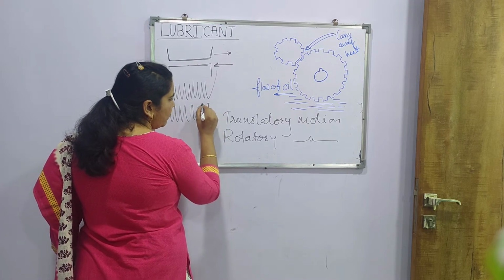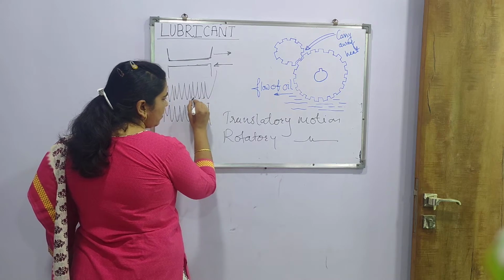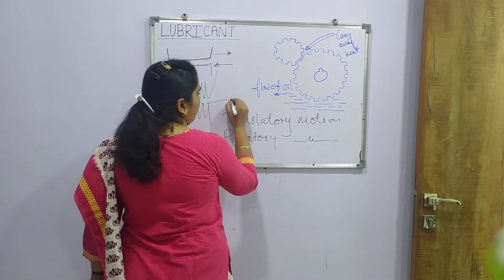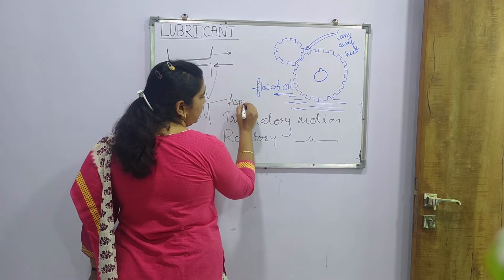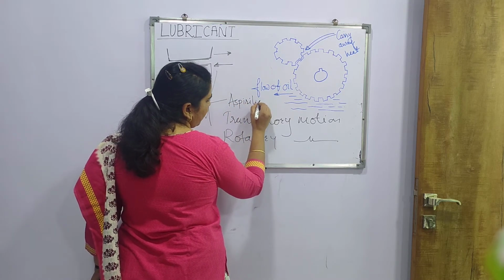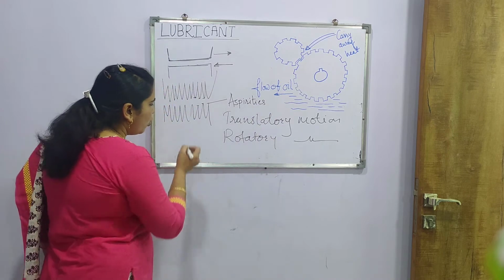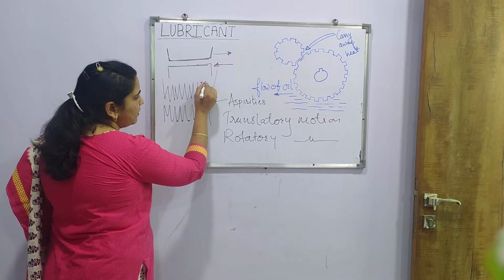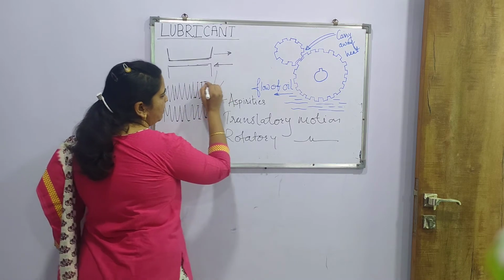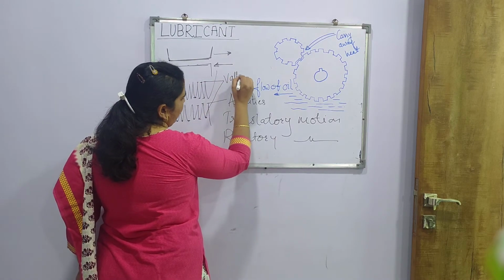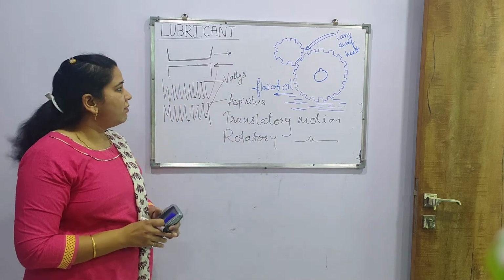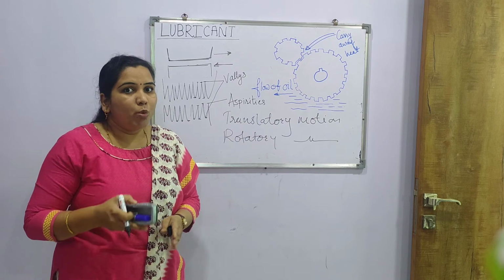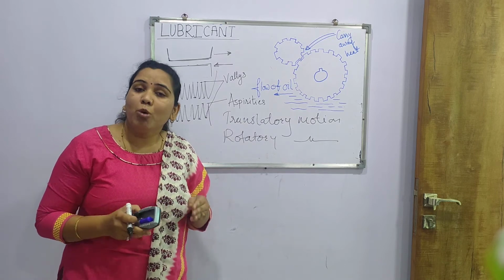The pointed parts are called peaks, which are also called asperities. The lower portions inside the metal surface are called valleys.